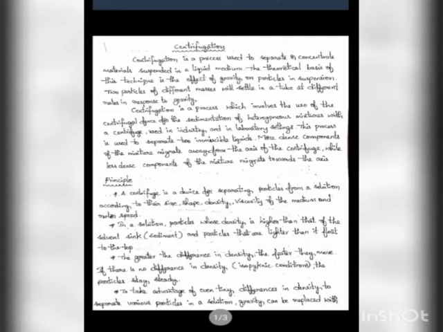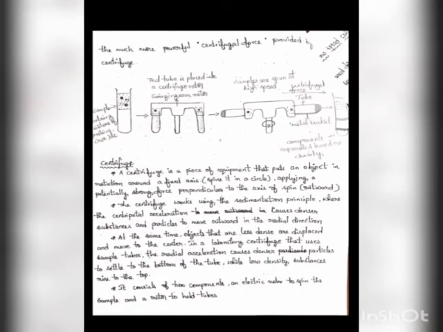To take advantage of even a small difference in density to separate the various particles in the solution, gravity can be replaced with a much more powerful centrifugal force provided by a centrifuge. See here, the sample is taken and the test tube is placed in the centrifuge spinning motor, and the sample is subjected to high speed centrifugal force, and here we will see the tube and metal block is seen, and the components are separated based on density.